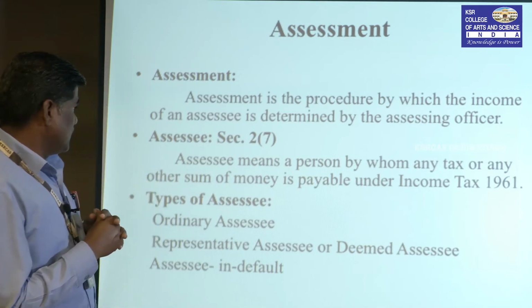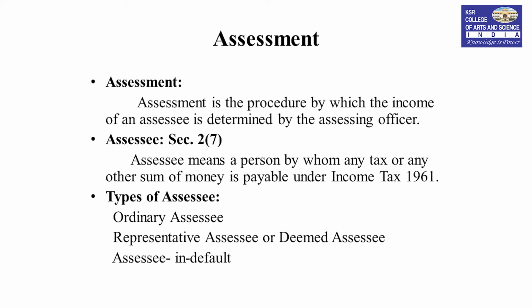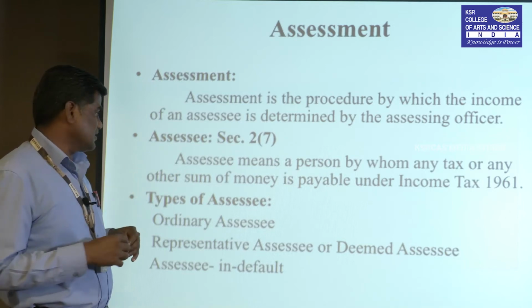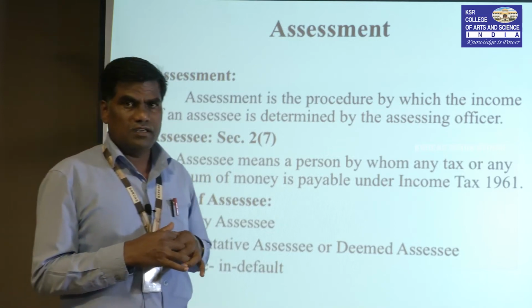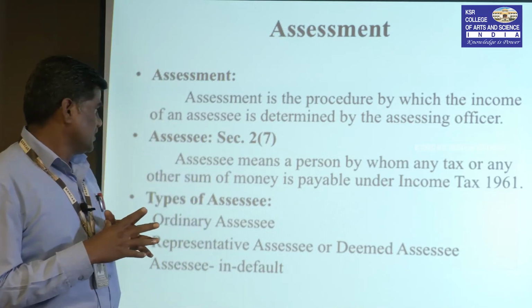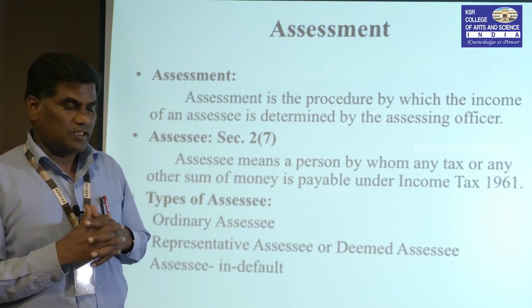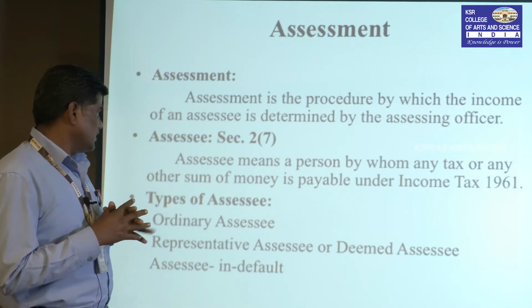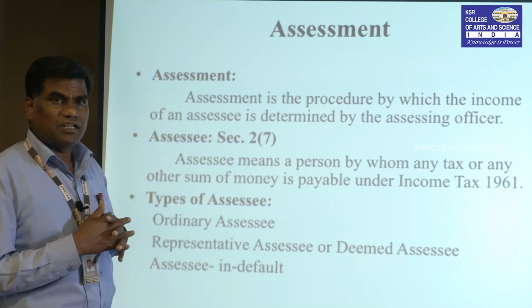That is assessee. And another one is types of assessee. Types of assessee are clearly mentioned in three cases. Number one, ordinary assessee; second, representative assessee, which is called a deemed assessee; and third one, assessee in default. Ordinary assessee means those who pay tax to the government under the Income Tax Act 1961. They are treated as ordinary assessee. He is responsible only for his own profit or losses.